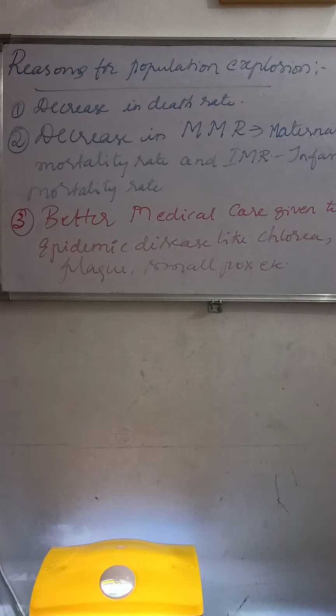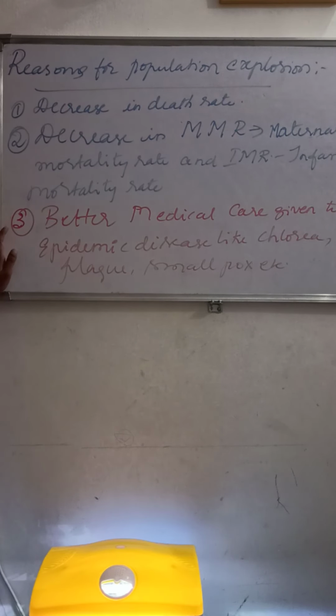So we have very good medical facilities. That means they have very good vaccines for cholera, plague, and smallpox. You can see that for so many years there were outbreaks of cholera. That means there was a higher death rate because of cholera and plague, because there was no vaccine available at that time. But now we can see that there are fewer cases of plague, smallpox, and cholera.